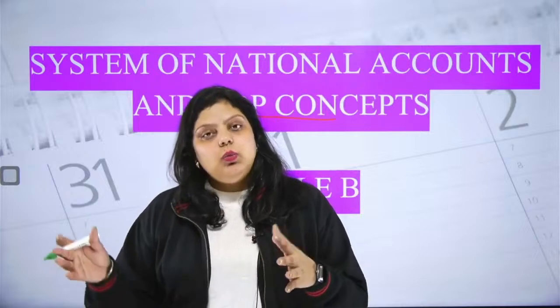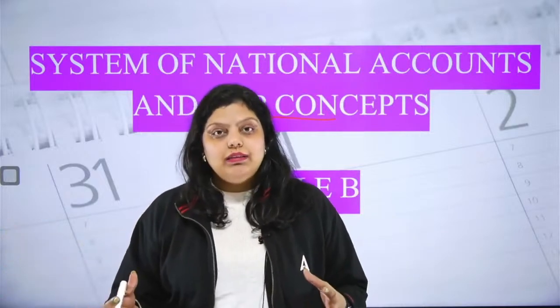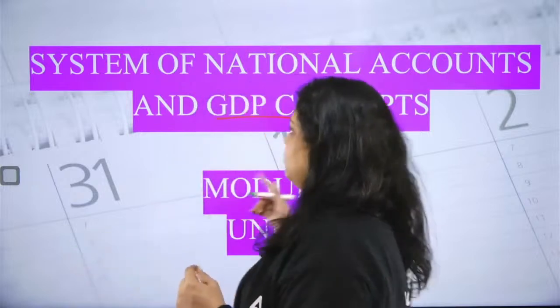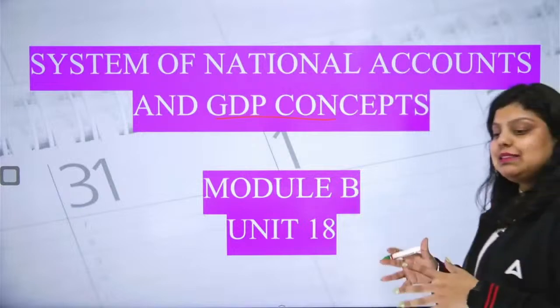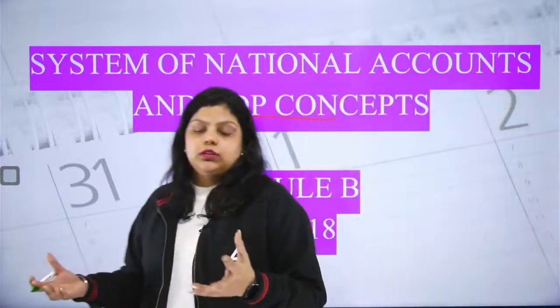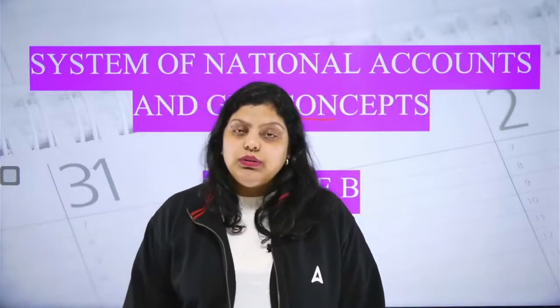For that, we have made a standard way by which we are comparing the data, and that is known as the System of National Account. It is the standard way to compare all your data about economic growth and economic development.